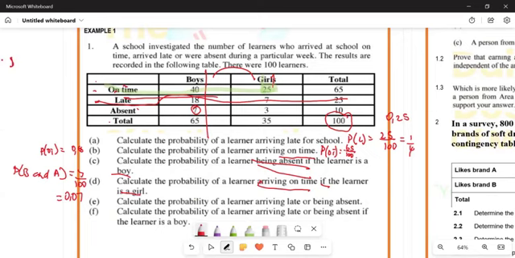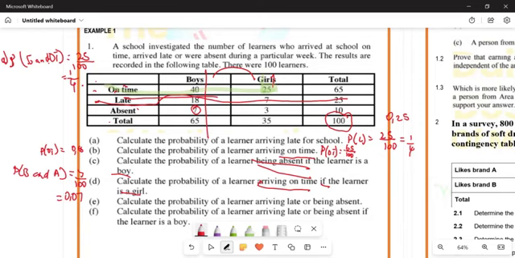Number D, the probability that someone is a girl and is OT, OT is on time, is going to be equal to 25 all over 100, which is going to be 1 all over 4. Or you can write it in decimal, doesn't matter.